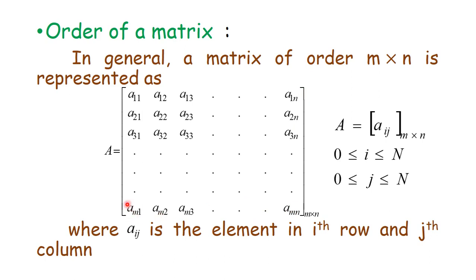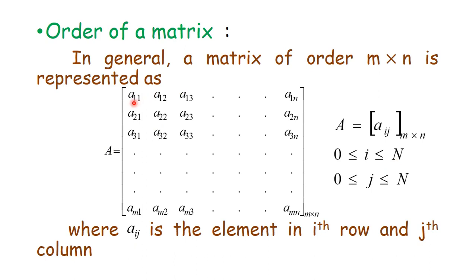Yes, of course I can write this matrix in a shorter form as matrix A is equal to Aij, where the order of this matrix is m by n, where 1 is less than or equal to i is less than or equal to m, 1 is less than or equal to j is less than or equal to n, where m and n are natural numbers.